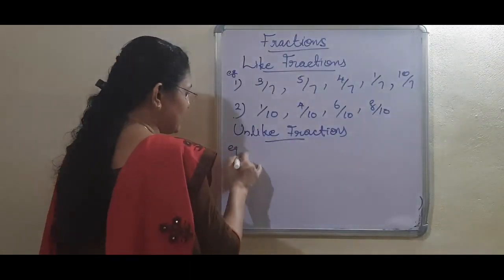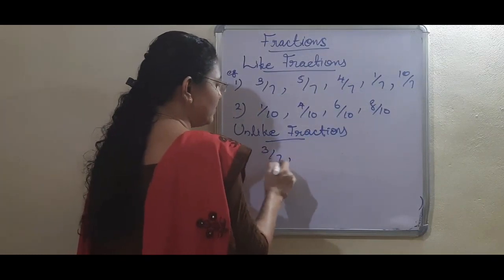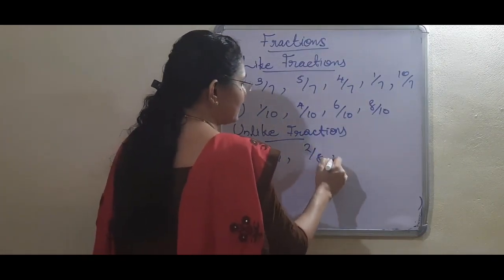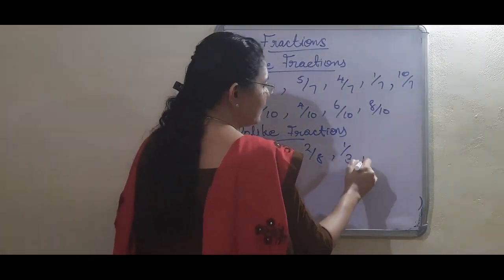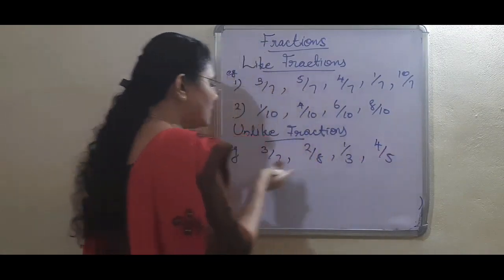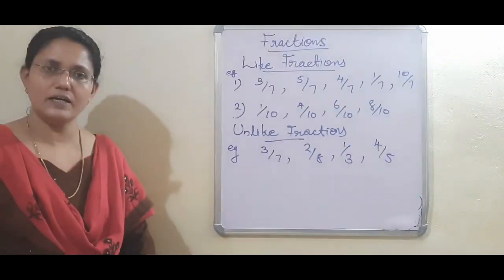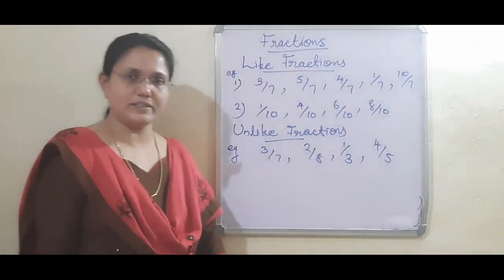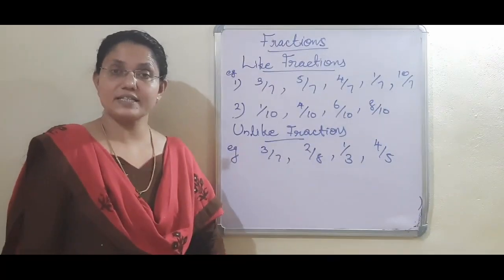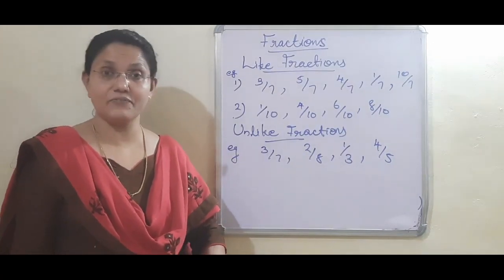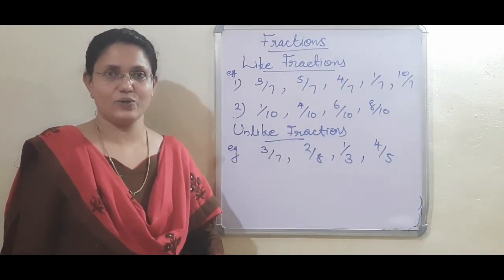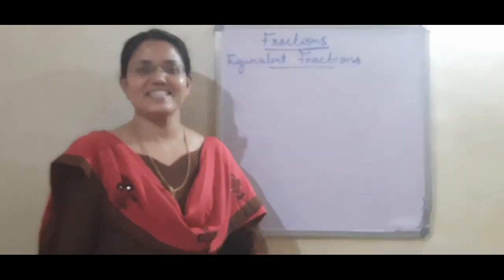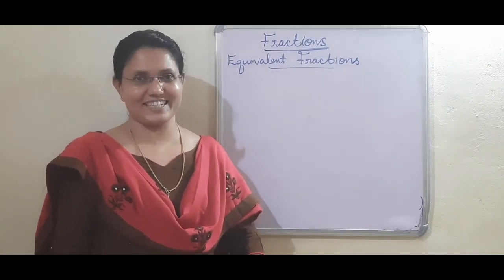Can you tell me some examples? 3 by 7, 2 by 8, 1 by 3, 4 by 5. In all these fractions, the denominators are different. Many sets we can form like this. Now, I think all of you could understand what is like fraction, unlike fraction and different types of fractions. Okay? Dear children, now we can study about equivalent fractions.